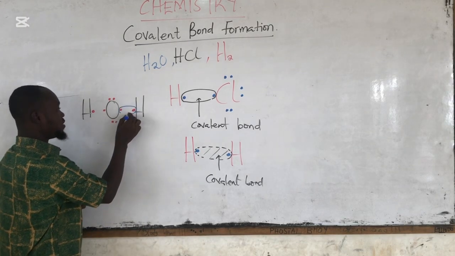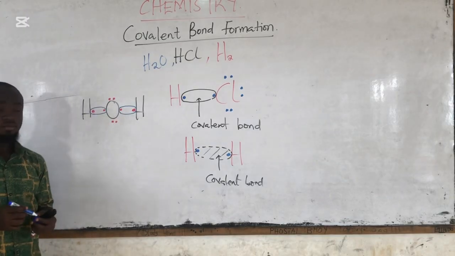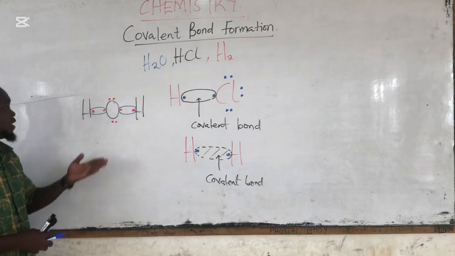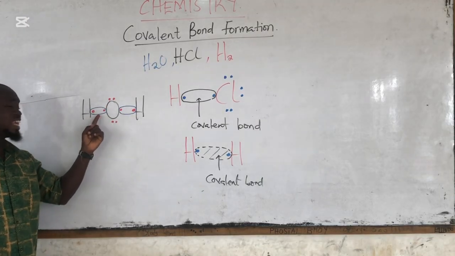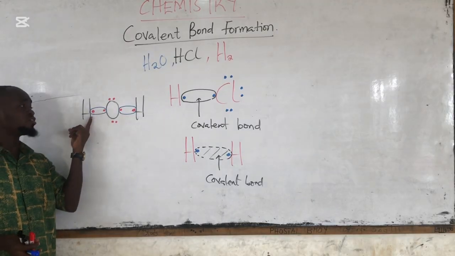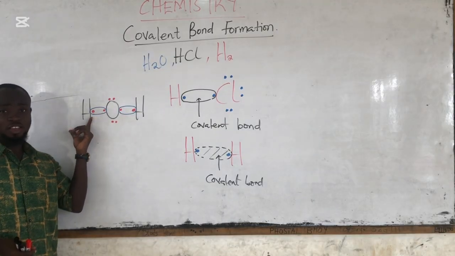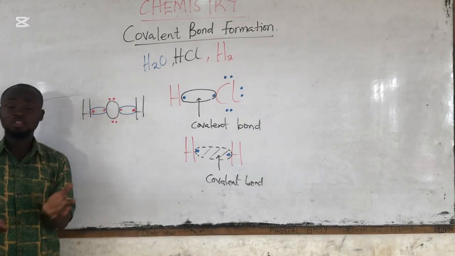There's going to be electron sharing here, and then another electron sharing here. So that at the end of the day, this oxygen atom will then have 2, 4, 6, 8 electrons. It is stable. Then hydrogen will have 2 electrons attached to it. It is also stable. Is that okay? I'm using a circle to indicate the region where the covalent bond is being formed.